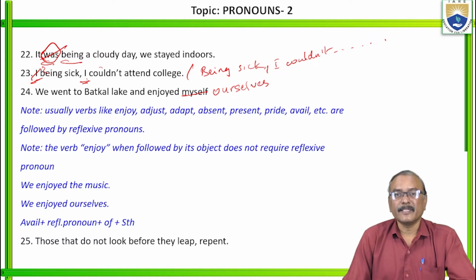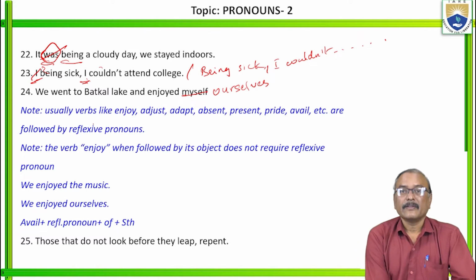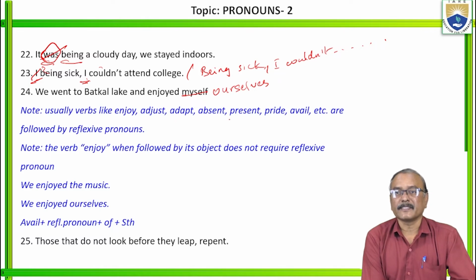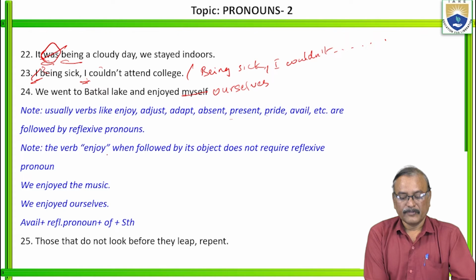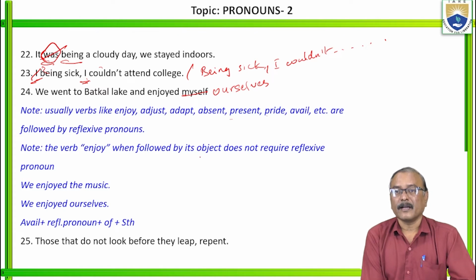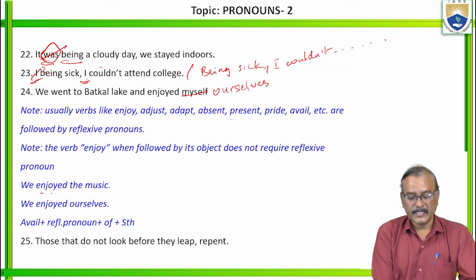And note down here. Usually verbs like enjoy, adjust, adapt, absent, present, pride, avail are followed by a reflexive pronoun. And also remember, the verb enjoy when followed by its object does not require a reflexive pronoun. Is it clear?